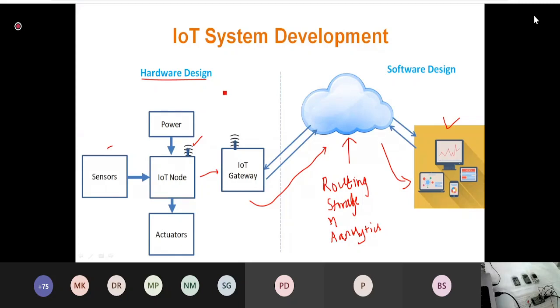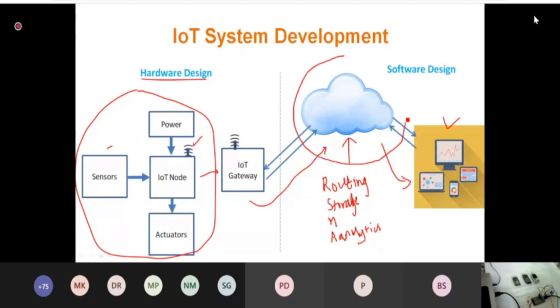One, the IoT node and gateway. This will be our IoT node, okay, and then we'll use our router or hotspot as an IoT gateway, and then we'll work with the cloud, and then we'll work with the app development or user interface. I hope you are able to understand this one.